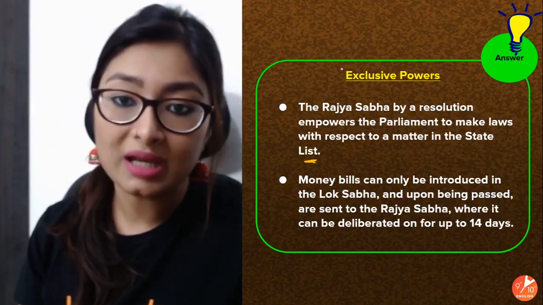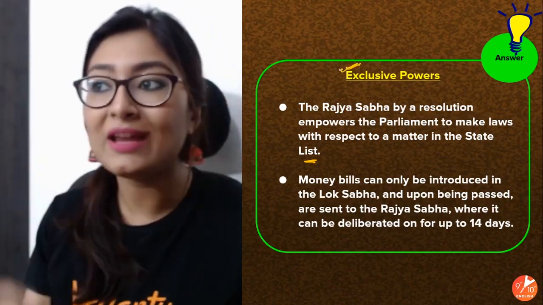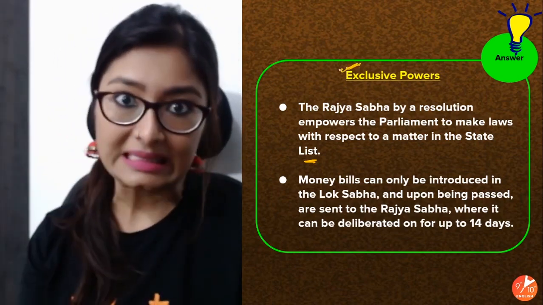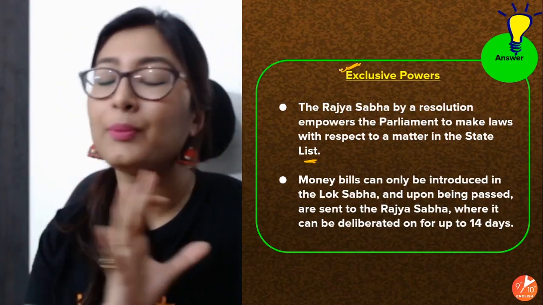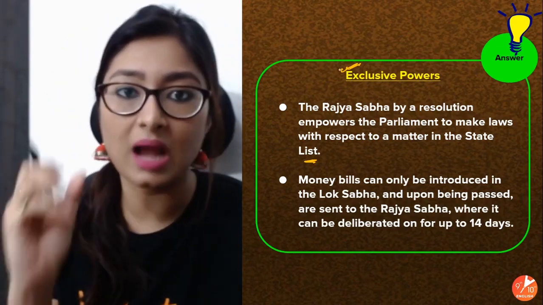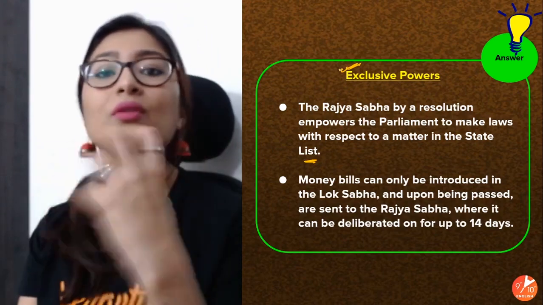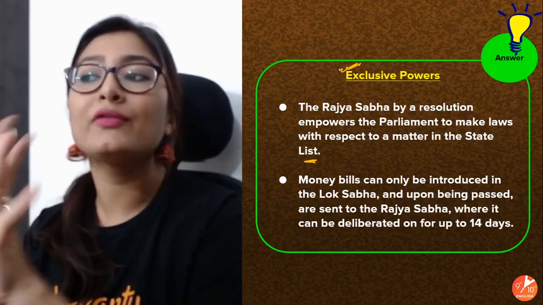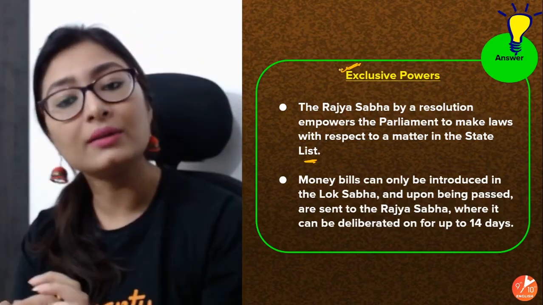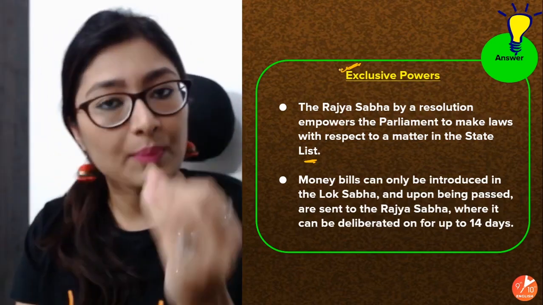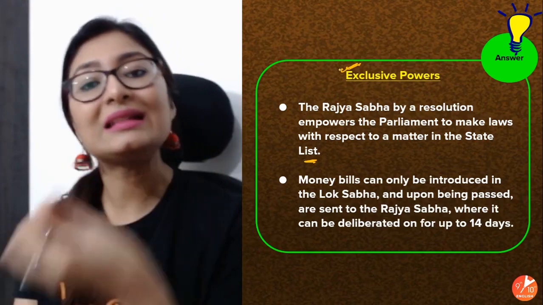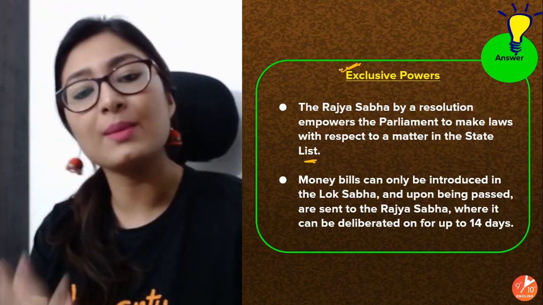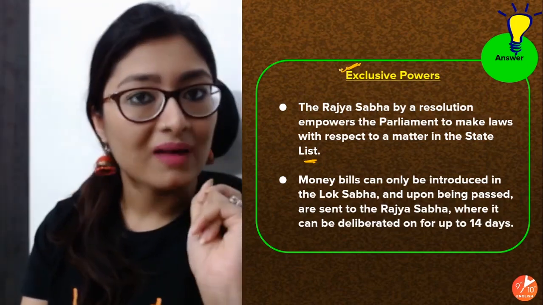Now, we are talking about exclusive powers, which means only a few powers which are there with Lok Sabha. We have already discussed in this session that Lok Sabha and Rajya Sabha are pretty much the same. The lower house and upper house are only in terms of the name. It doesn't really mean that the upper house has more power and the lower house is less. But definitely there are certain powers invested in the Lok Sabha, which makes it a little ahead of the Rajya Sabha, which are these exclusive powers.